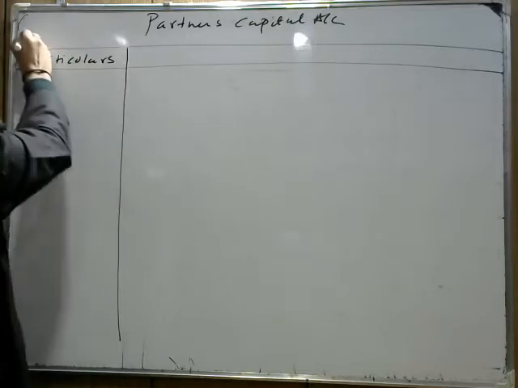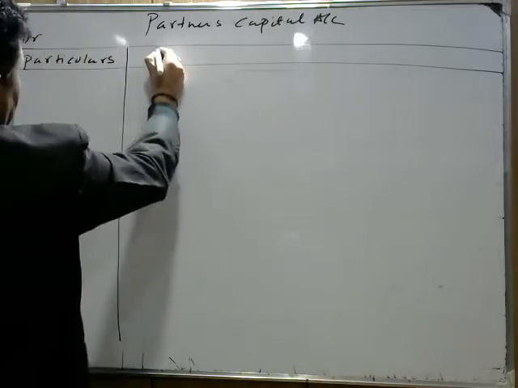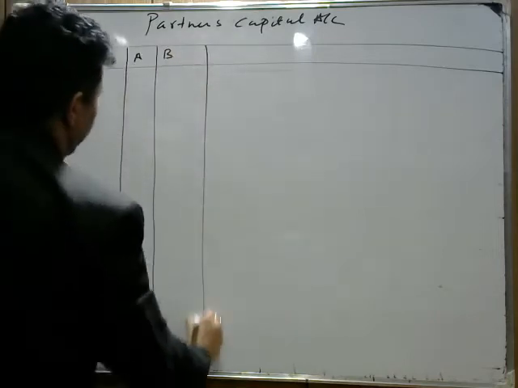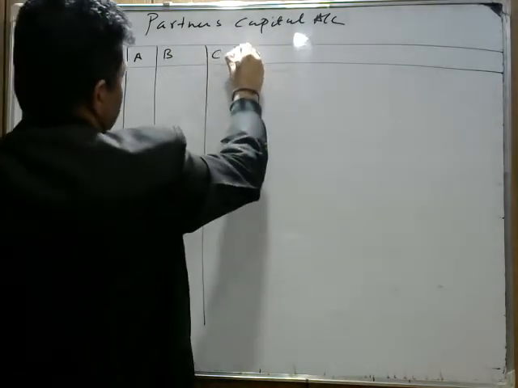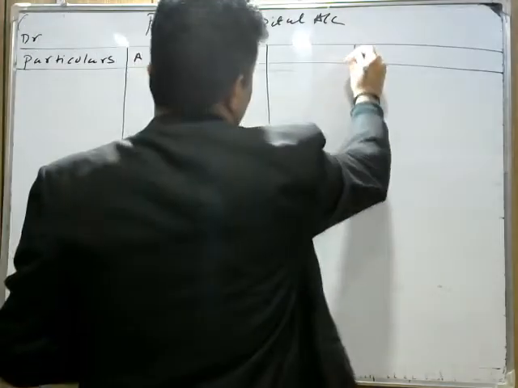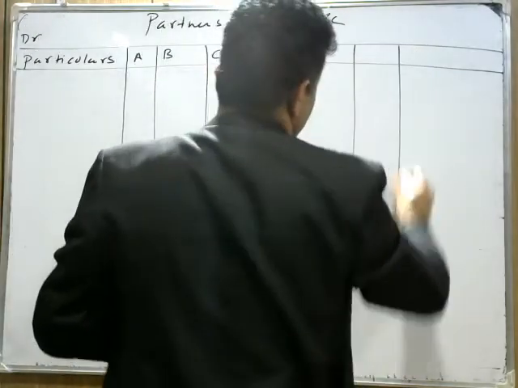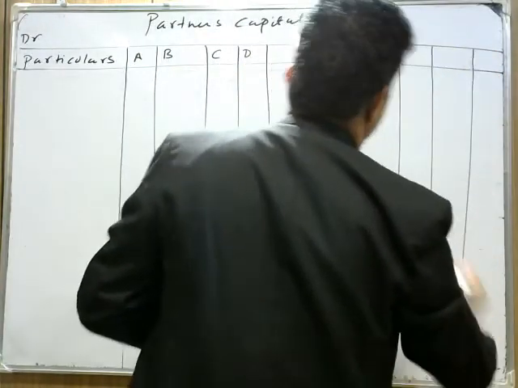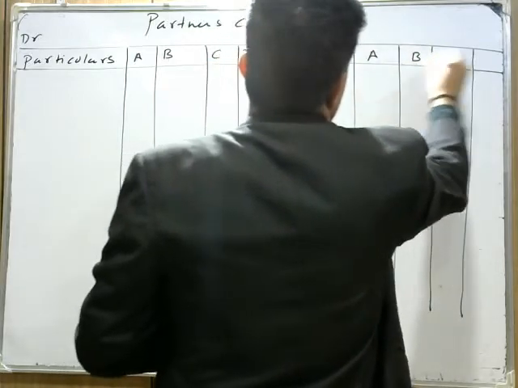Particulars on the debit side: A, B, C, and D. Similarly here particulars, capital of A, capital of B, capital of C, and D. On the credit side, here is particulars.